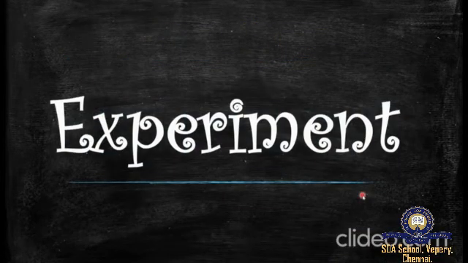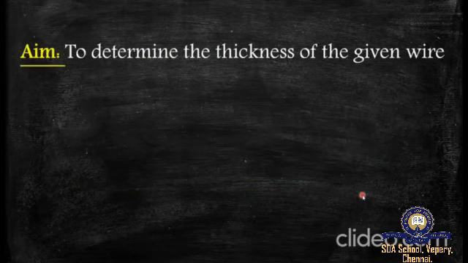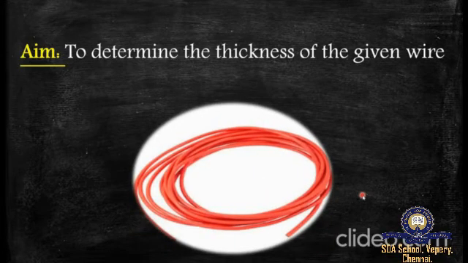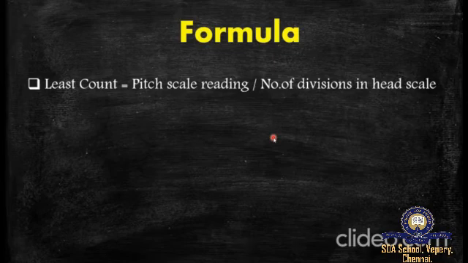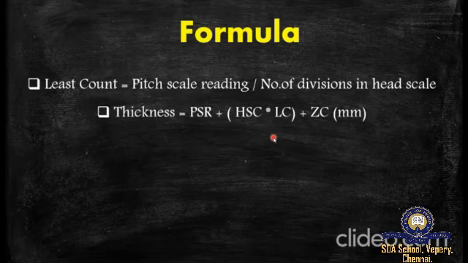So let's move on to the experiment side. The aim of the experiment is to determine the thickness of a given wire. The formula we already know: least count is equal to pitch scale reading divided by the number of divisions on the head scale, and the least count is 0.01 millimeter.